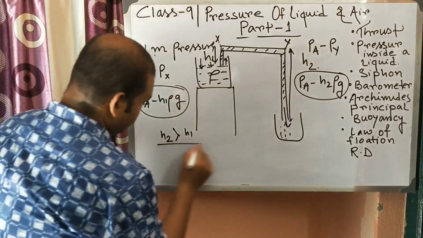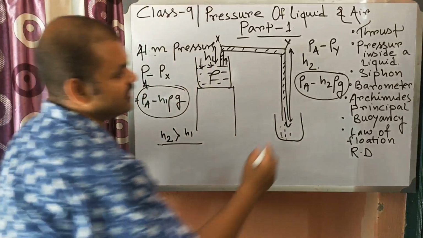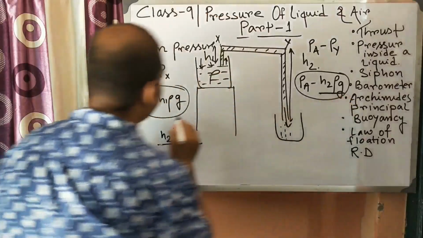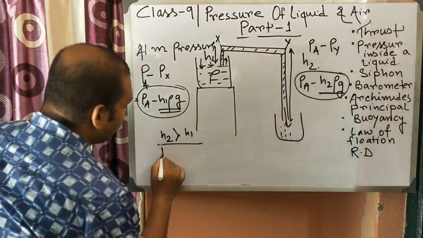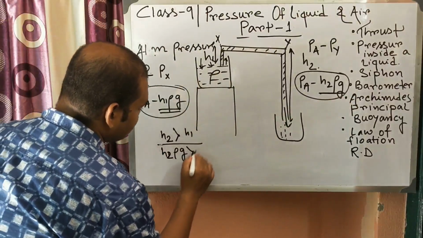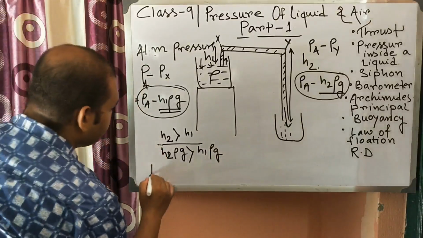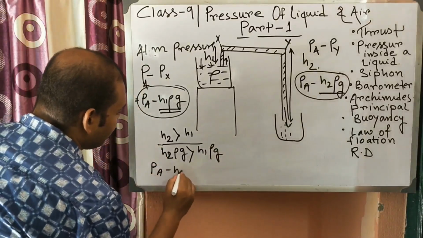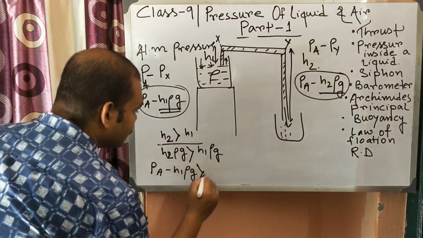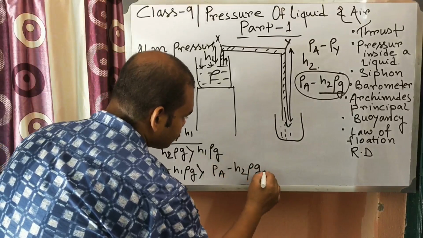So H2 rho g is greater than H1 rho g. Okay, so Pa minus H1 rho g is greater than Pa minus H2 rho g.